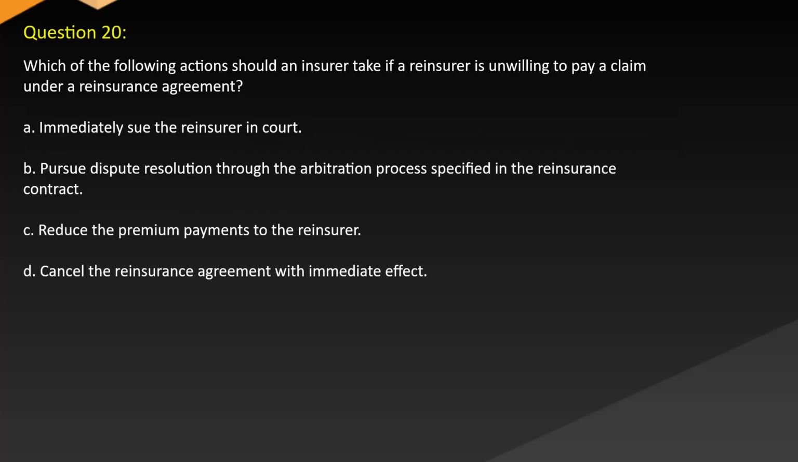Question 20. Which of the following actions should an insurer take if a reinsurer is unwilling to pay a claim under a reinsurance agreement? A. Immediately sue the reinsurer in court. B. Pursue dispute resolution through the arbitration process specified in the reinsurance contract. C. Reduce the premium payments to the reinsurer. D. Cancel the reinsurance agreement with immediate effect.